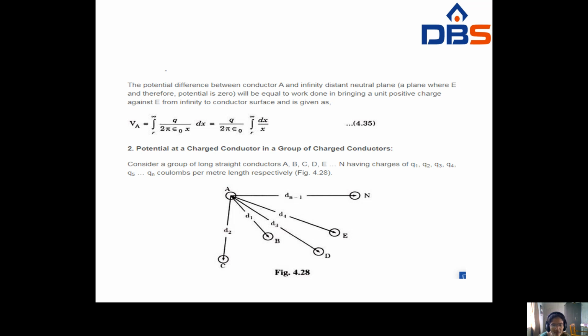So at that time the formula becomes V A equals the integral from r to infinity of q by 2 pi epsilon naught x dx. Here q by 2 pi epsilon naught is a constant, so you write it outside, and the integral from r to infinity of dx by x. So this is the formula.